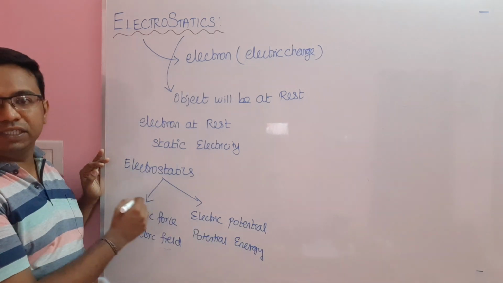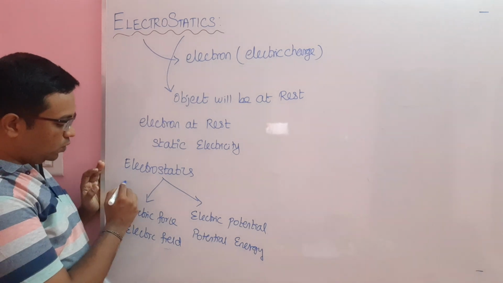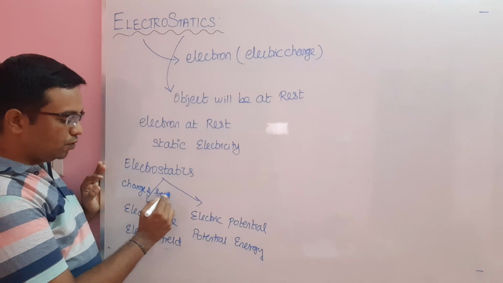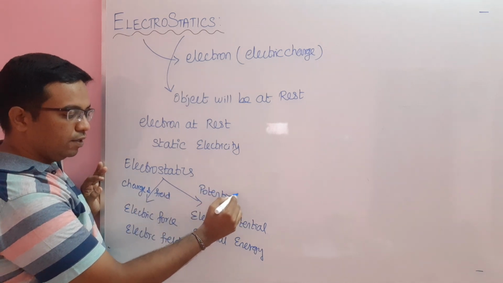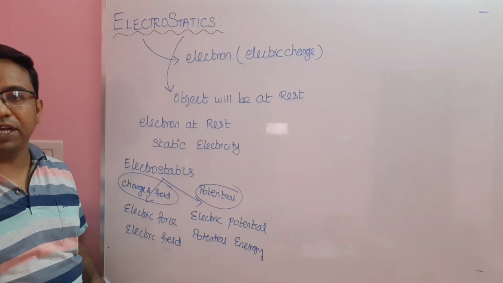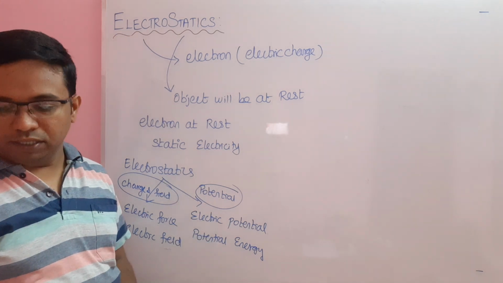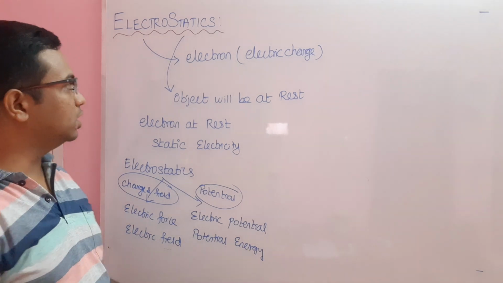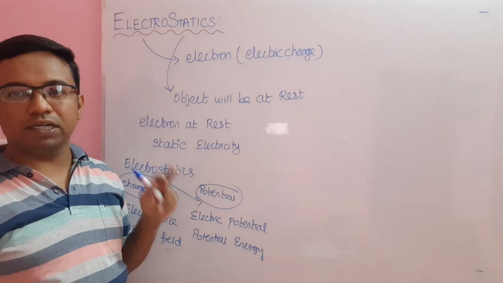Basically this part of physics is divided into two important divisions. In the first part we will study the charge and the field. In the second part we will study electric potential. Next we are going to see what is meant by an electric charge. As I told you, it is the study of electrons at rest.